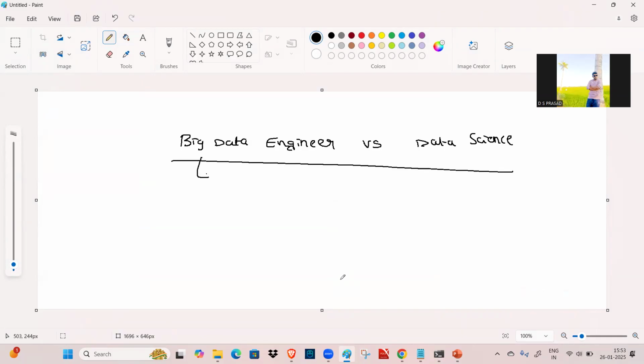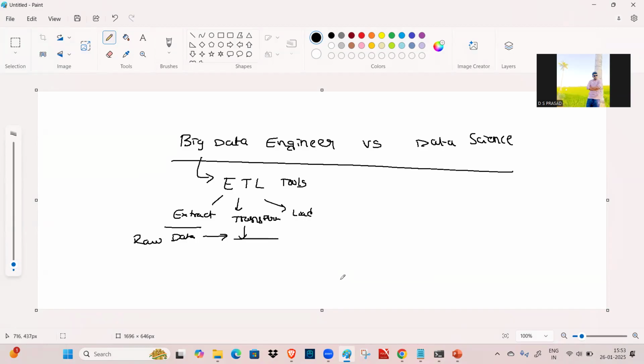The big data engineer is the person who uses ETL tools: extract, transform, and load. What does he extract? He extracts the raw data, transforms it into a readable format, and loads it, meaning he uploads it into DBs or data warehouses. Transform means converting, and he will also do some pre-processing.